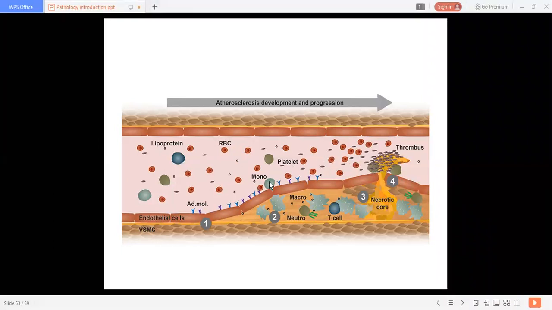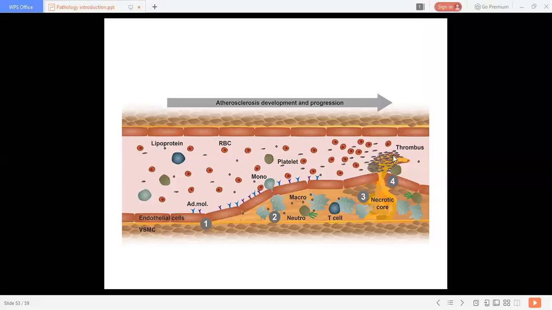What the pathogenesis is, we will discuss later on. Here the platelets, RBCs, all these things gather over there, and they try to repair that particular site.